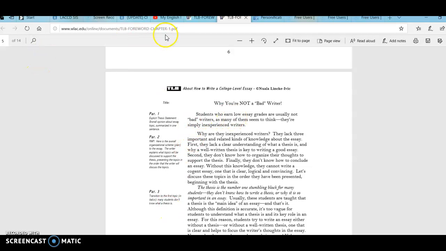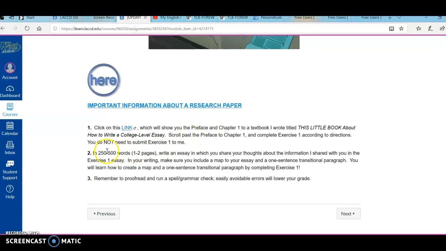Okay, I'm going to go back into our assignment, and I'm going to read the direction for number 2 in 250 to 500 words, which is of course 1 to 2 pages. Write an essay in which you share your thoughts about the information I shared with you in the exercise 1 essay. In your writing, make sure you include a map to your essay and a 1-sentence transitional paragraph. You will learn how to create a map and a 1-sentence transitional paragraph by completing exercise 1.